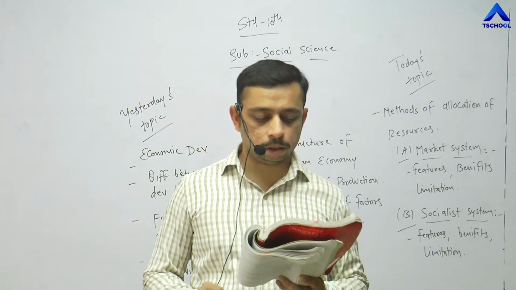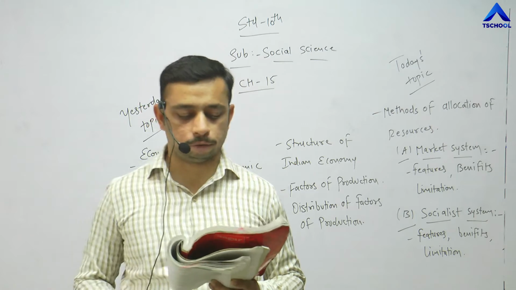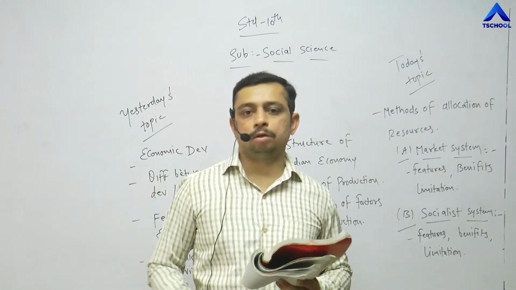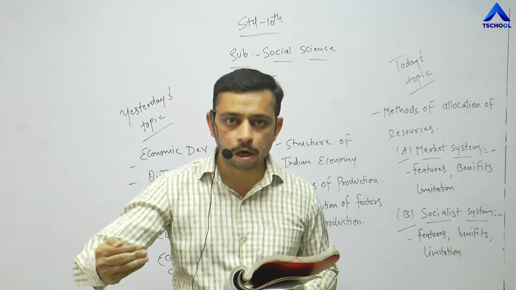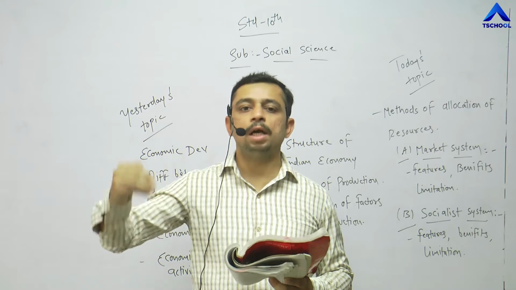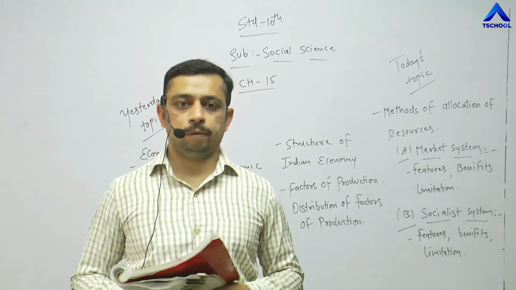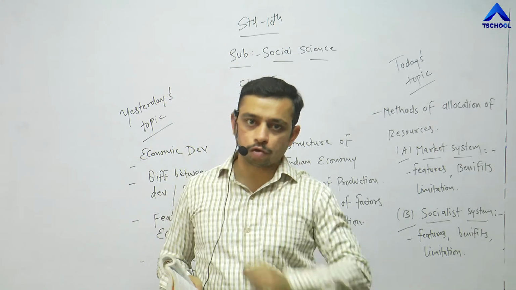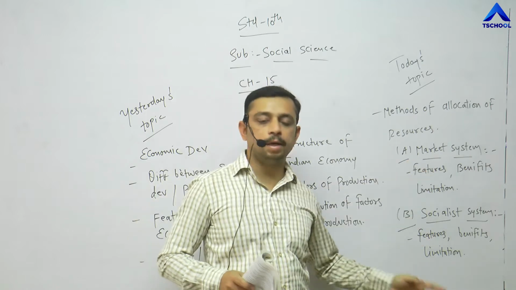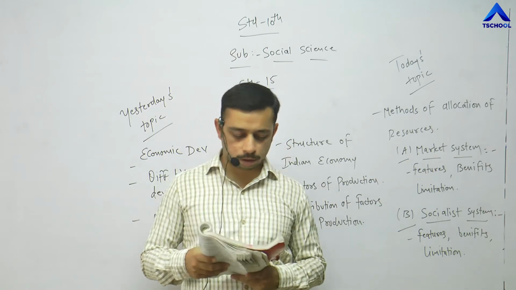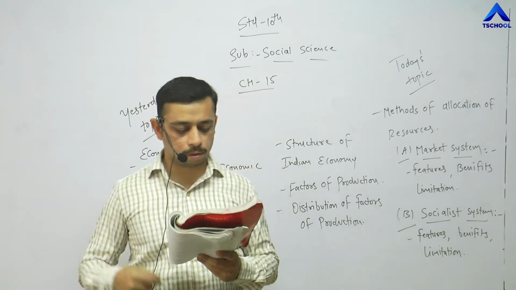Following is the explanation of the methods of allocation of resources or allotment of resources. How resources are being given to satisfy the needs of every individual living in the society, right? It has been divided again into two parts. One is the market system and the second is the socialist system. What is the market system?